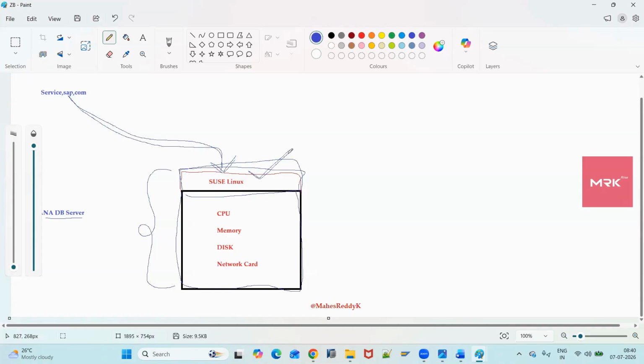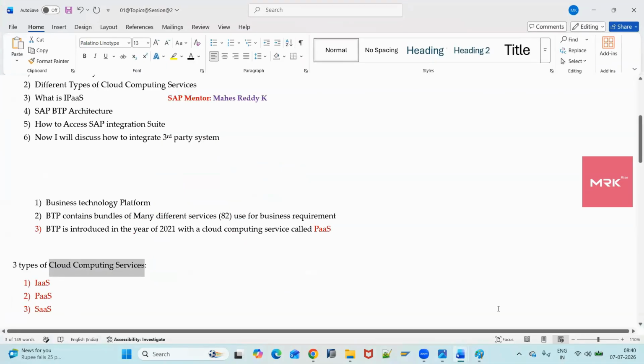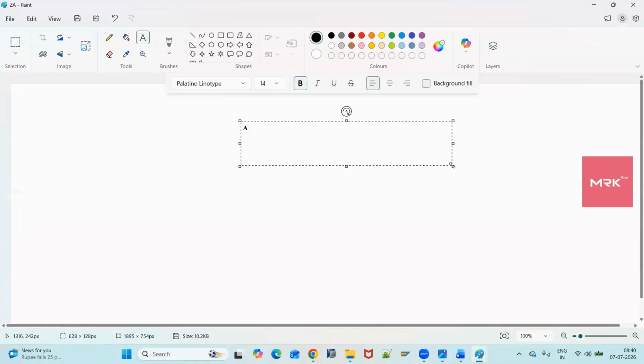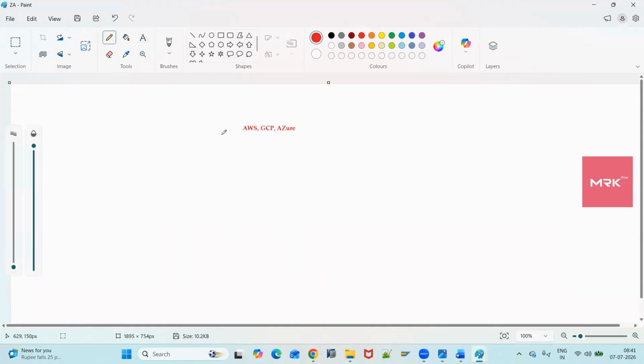Over a period, technology evolved, so they introduced cloud computing services. One is infrastructure as a service, the second is platform as a service, and the third is software as a service. These services are supported by cloud providers. Who are the cloud providers? AWS, Google, and Azure, which you know very well. These are the major cloud providers in the market.